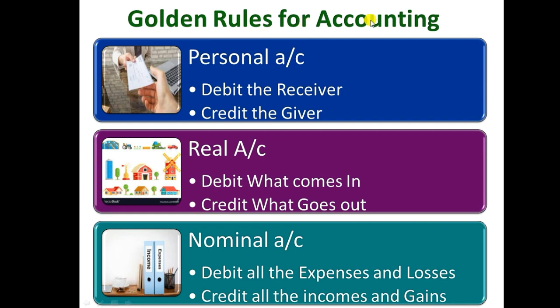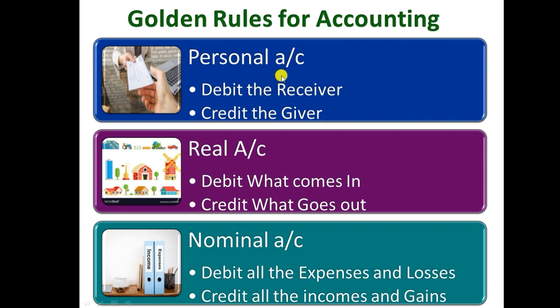Golden rules for accounting. Accounts we classify into three: personal account, real account and nominal account. All three have rules at the time of recording transactions of the business. Personal account: debit the receiver, credit the giver.